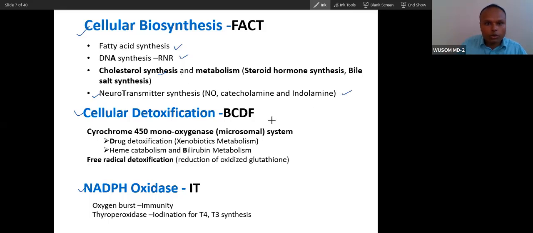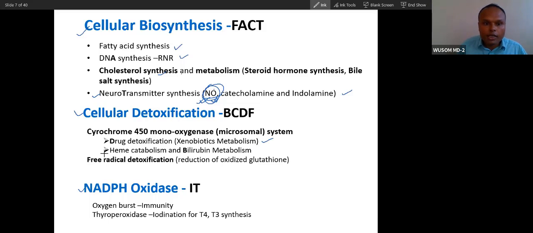Just remember this also. I will show you how nitric oxide synthesis requires NADPH. So nitric oxide is a very important vasodilator. You need to remember nitric oxide. This is a very important neurotransmitter. All are important, because sometimes this nitric oxide is very small, so you try to forget. And this is synthesized from arginine. I will tell you. Now detoxification in liver.